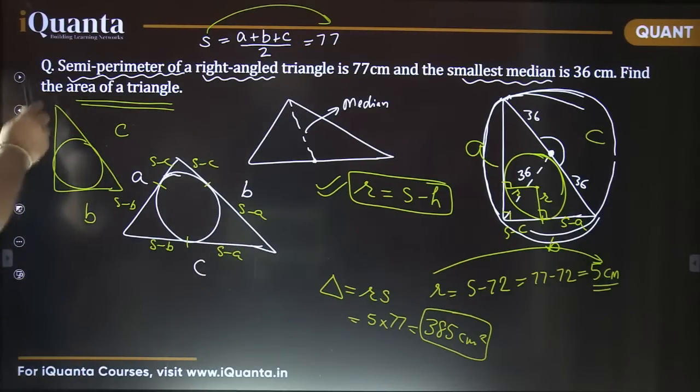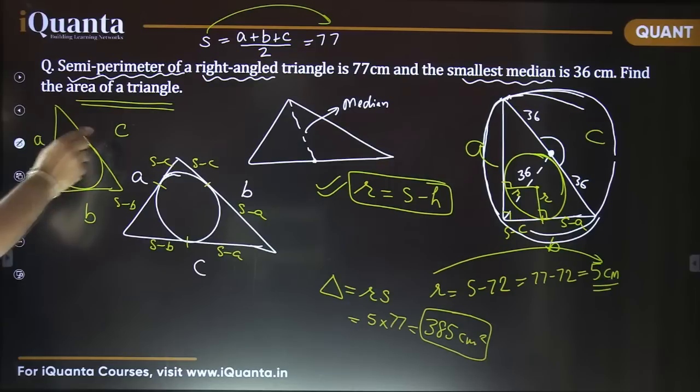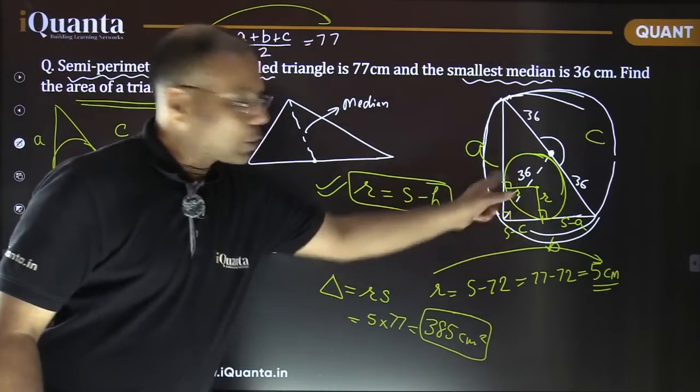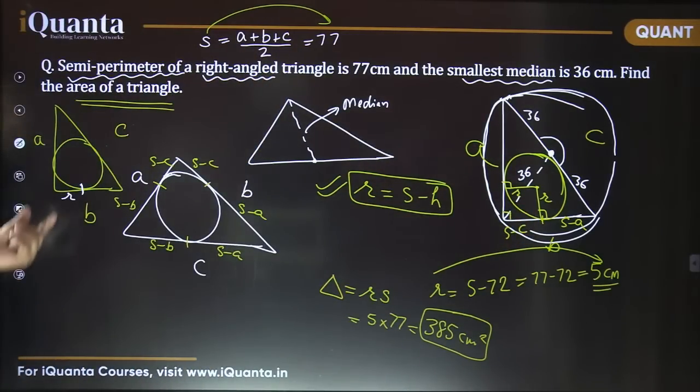First, see this. This is a right angle triangle, and these two perpendicular sides are A and B, hypotenuse C. So this radius is R, and we have just seen that. So this tangent length, how much is it going to be? Please tell me, everyone. It is going to be R, yes or no? I just proved that using this square, isn't it? This is certainly R.